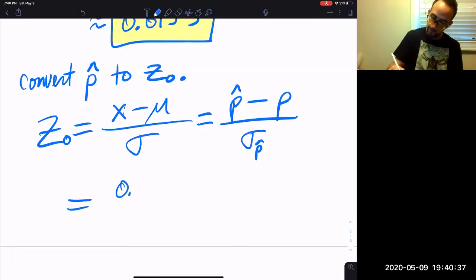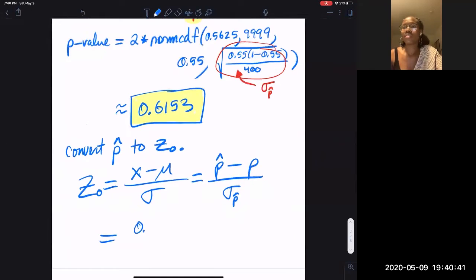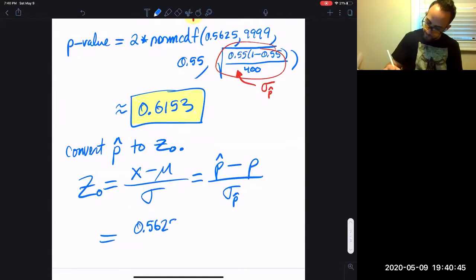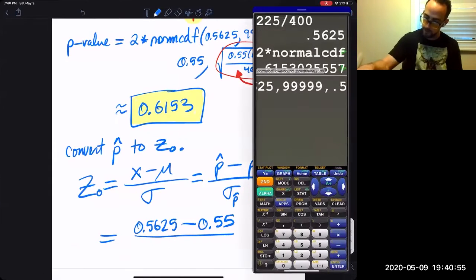What was p hat? 0.5625 right here. So 0.5625 minus 0.55 divided by whatever was under the radical, which we probably should have found because it's hard to find.